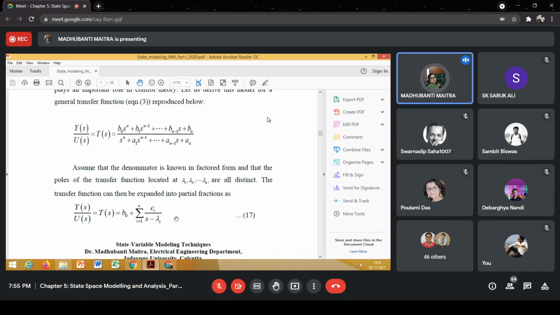If you want, you can write down this expanded version of this equation, equation 17.